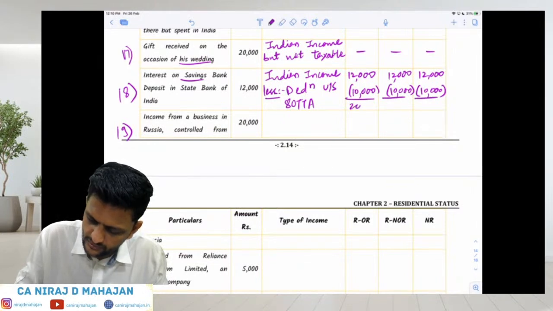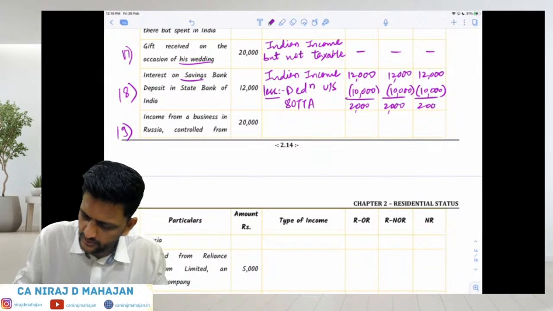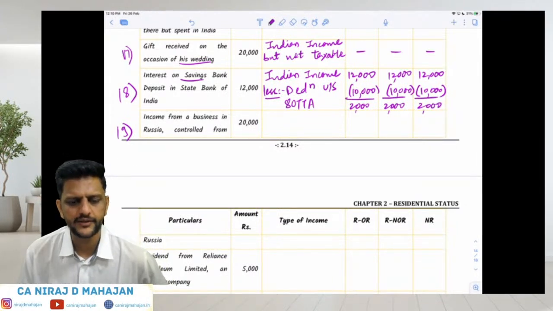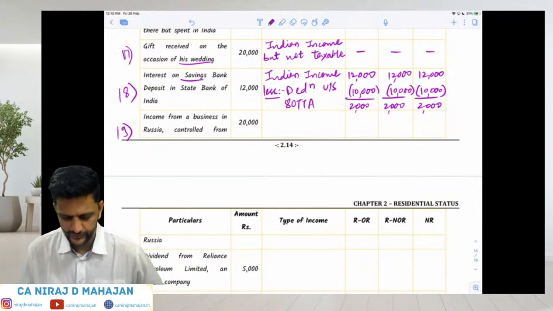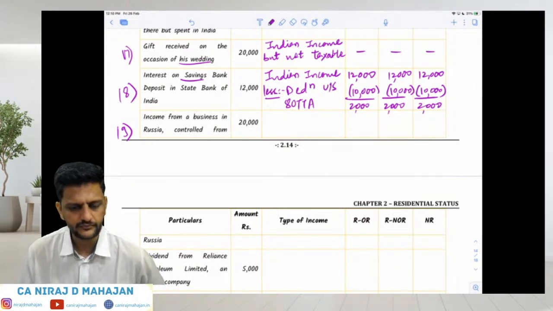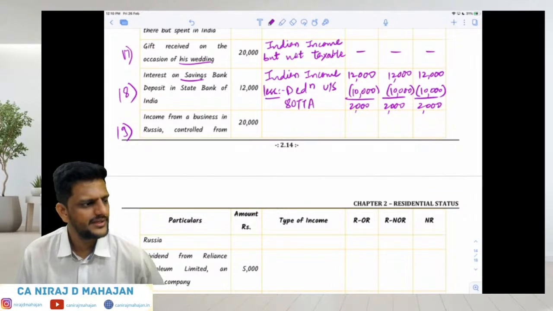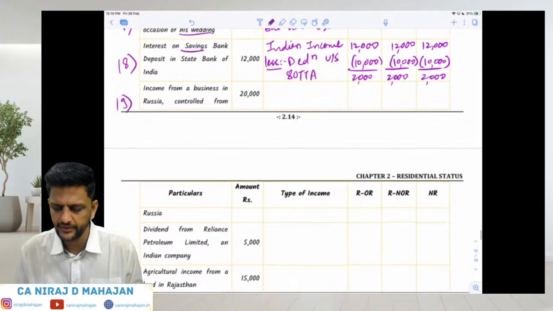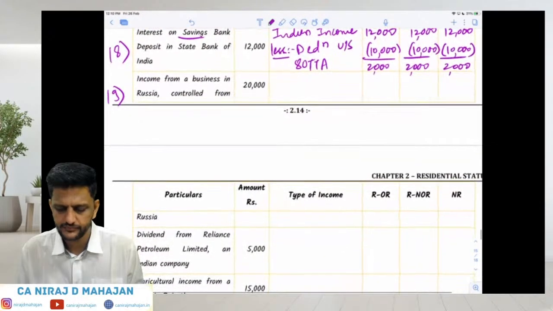Two thousand, 2000 and 2000 taxable. Okay, I understand till here, bachcho. There are certain deductions available for this particular income. See, income is something you earn. Income is something you earn, right? That's it, hai na? Clear, everybody? Done till here? Okay.